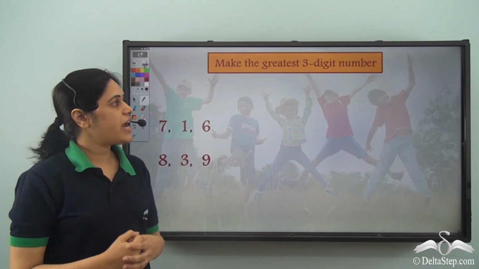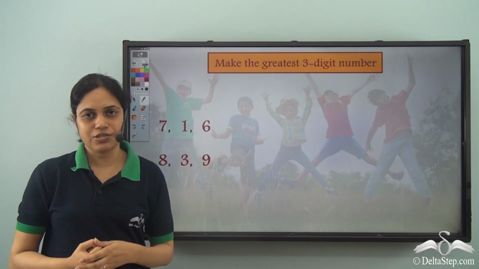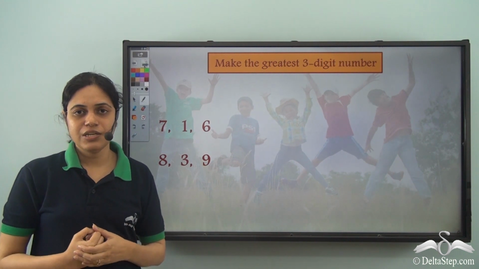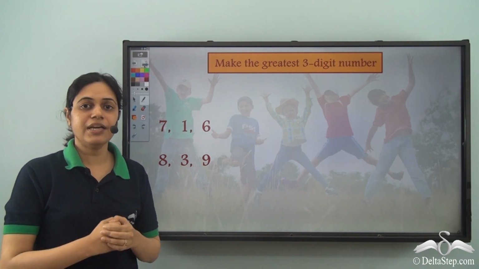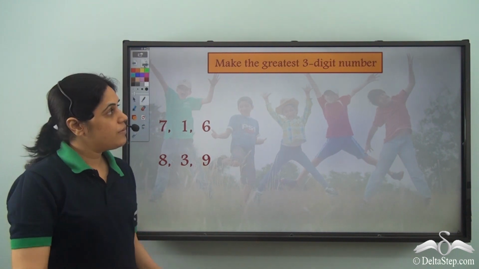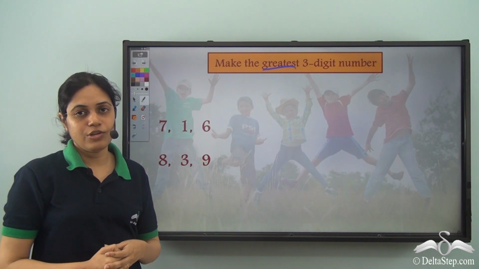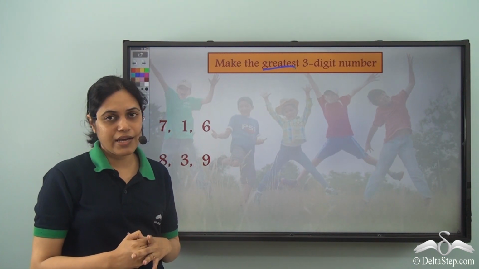So now let us try and make the greatest 3-digit number using these digits. I have 7, I have 1, and I have 6. What do I need to do? I need to arrange the digits in descending order because it asks me the greatest number. So for greatest, my hundreds digit has to be highest.